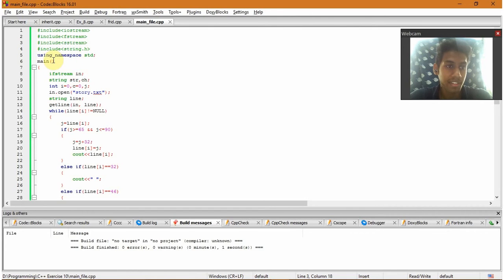What we have to do in this program is store input in a file initially, and then count the number of times a particular word has been printed or viewed in the file.